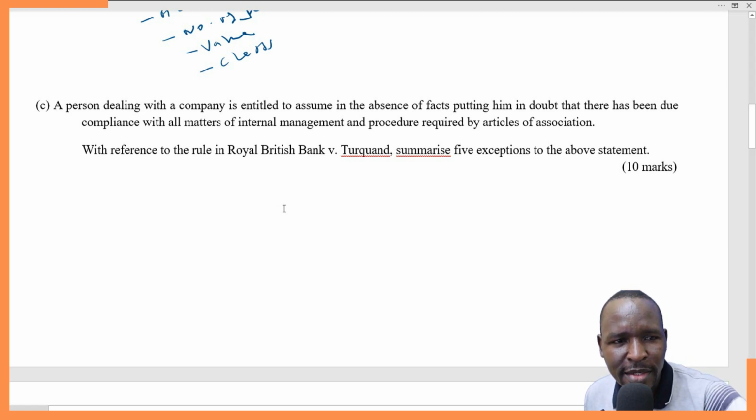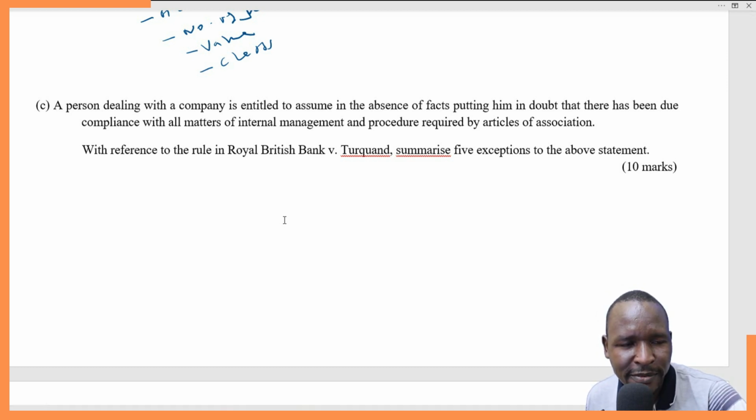The rule laid down in Royal British Bank was a stark one. The case is popularly known for laying down the doctrine of indoor management. According to this principle, if an act is authorized by the articles or memorandum of a company, an outsider is entitled to believe that all the specified formalities for carrying out that act have been followed by the company.